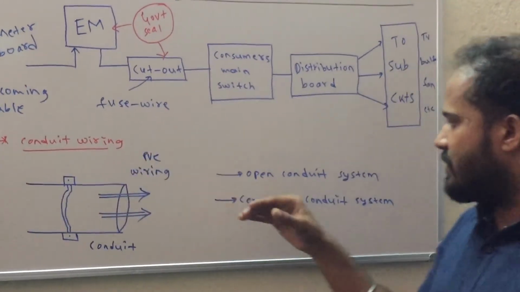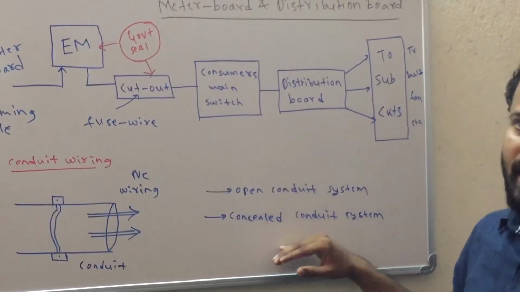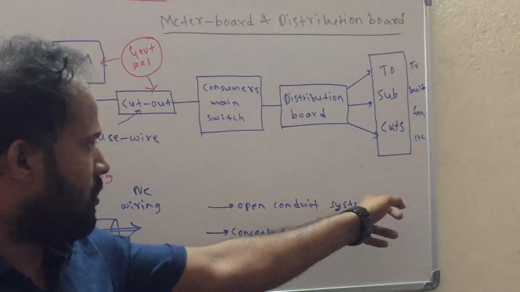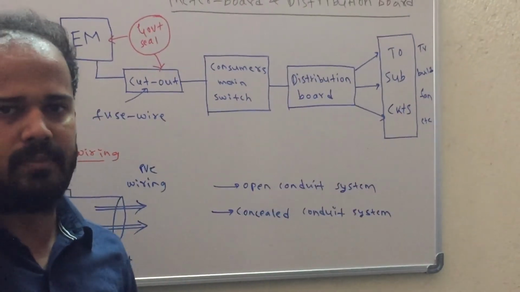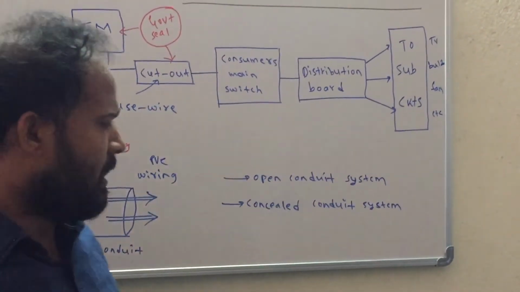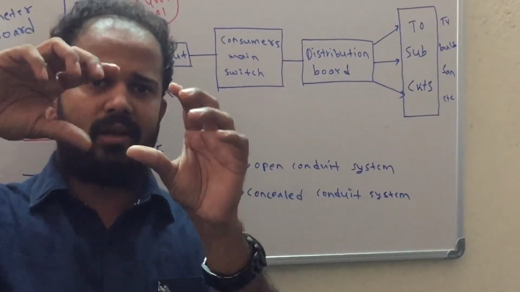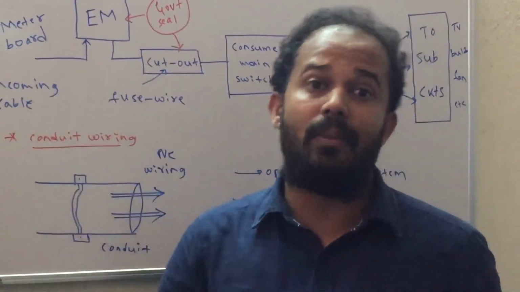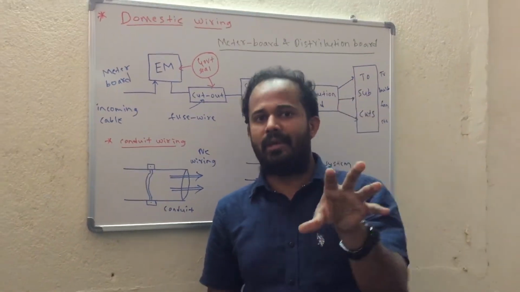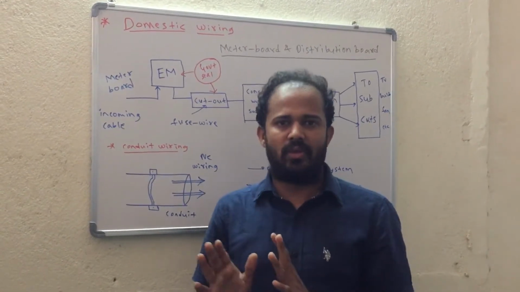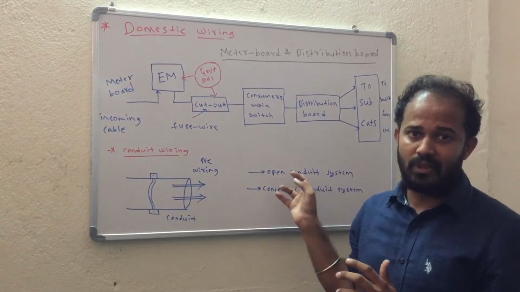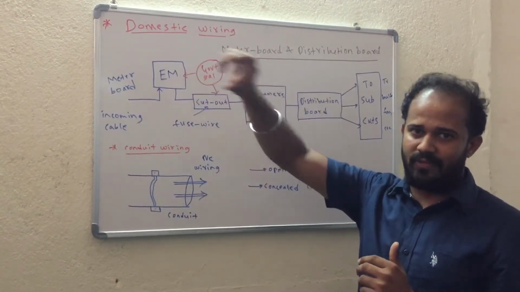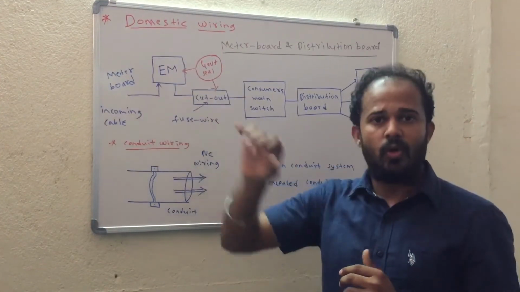This conduit wiring is further divided into open conduit and concealed conduit. So we will glance over what the open conduit system is and what the concealed conduit system is. The open conduit system is when the conduit or the tube is connected on the surface of the wall and appears in view. Such a connection we call an open conduit system. In general, what you can see on the surface of the wall, a fixed tube, that type of connection we call open conduit.